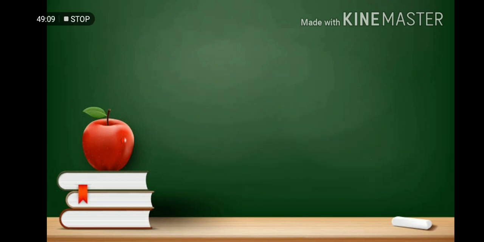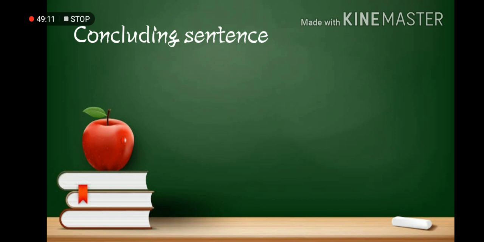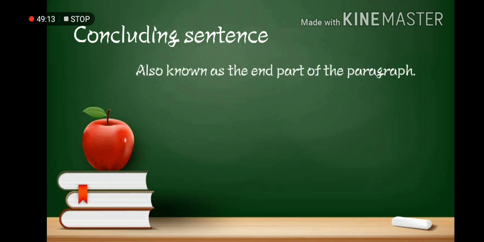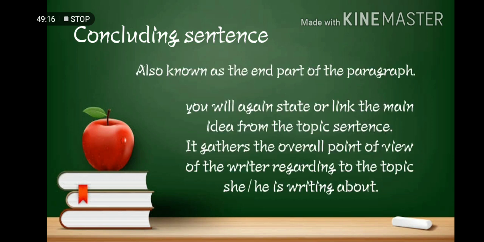Last part is the concluding sentence, also known as the end part of the paragraph. In this section, you will again state or link the main idea from the topic sentence. It gathers the overall point of view of the writer regarding the topic she or he is writing about. So this is the conclusion of your essay or paragraph.